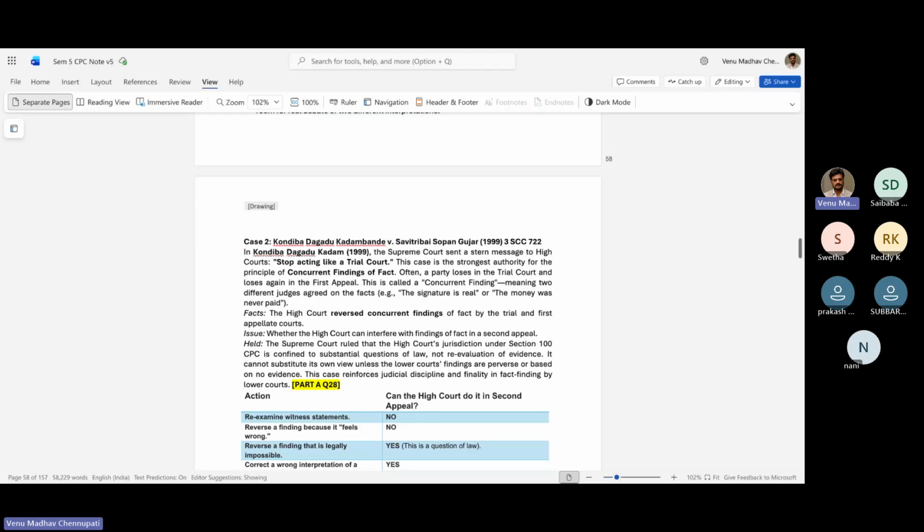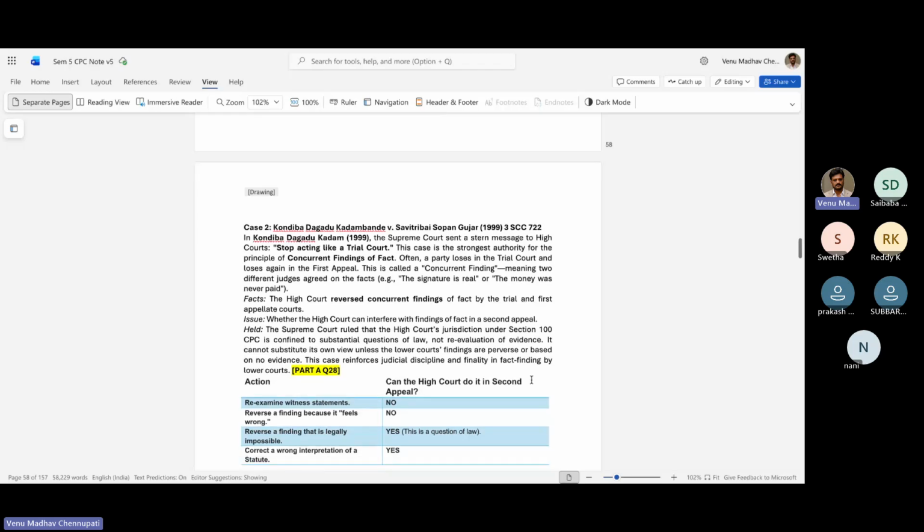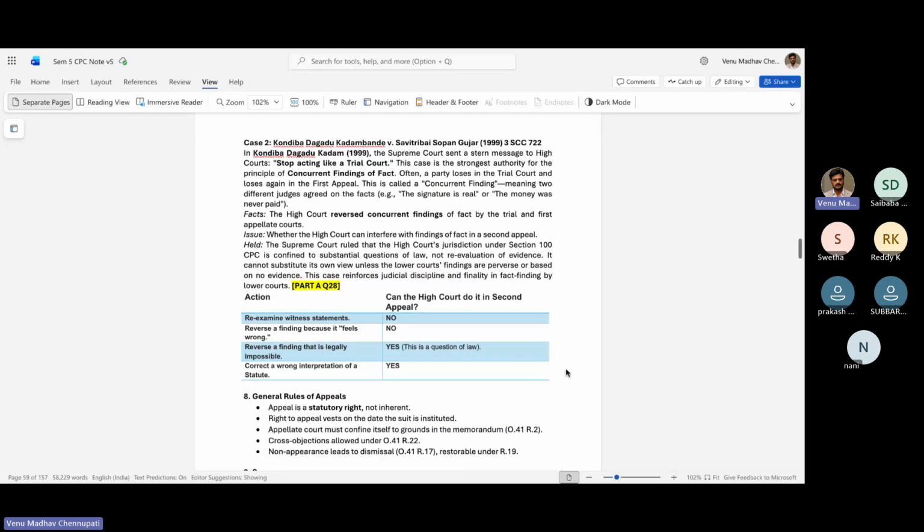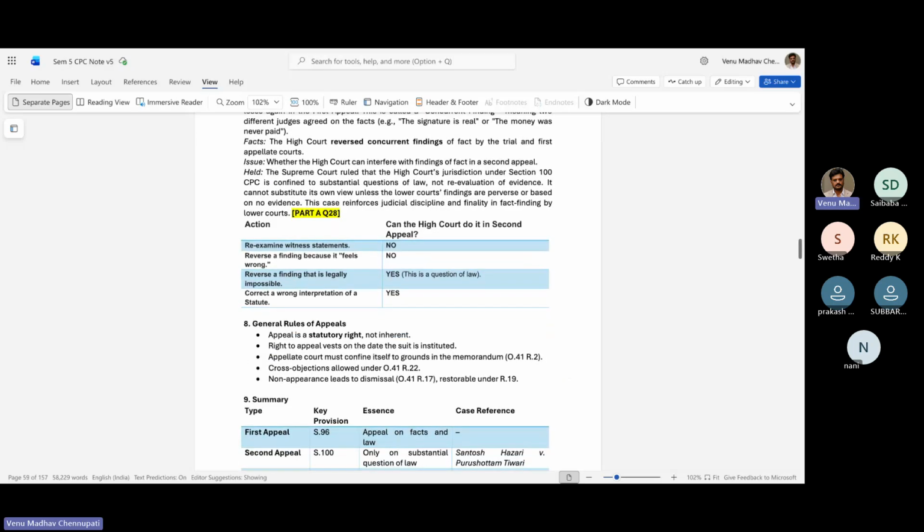Whether the High Court can interfere with findings of facts in a second appeal. The Supreme Court ruled that the High Court jurisdiction under Section 100 is confined to substantial questions of law, not revaluation of evidence. The same case, substantial question of law, not revaluation of evidence. It cannot substitute its own view unless the lower court's findings are perverse or based on no evidence. Okay, this is what it is.